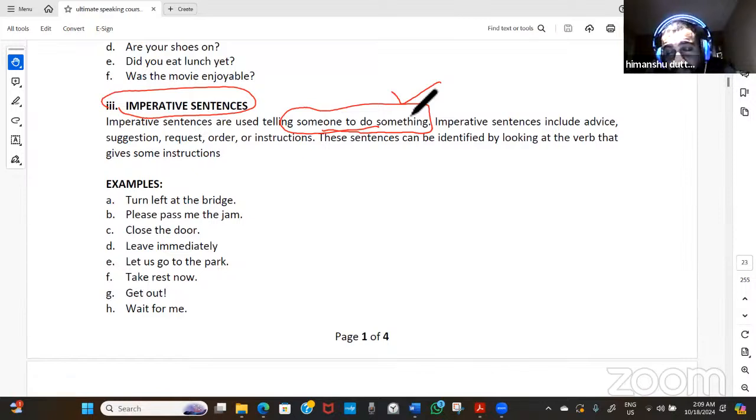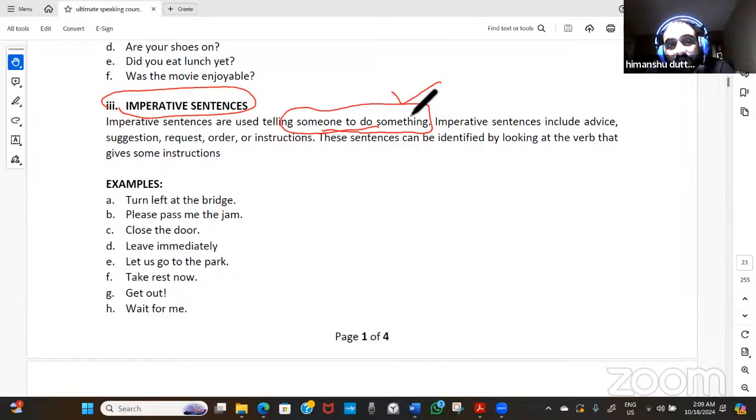I can advise you, give you a suggestion, or request you, or if I'm your teacher or have the authority to instruct you, I can instruct or order you. If I'm a commander in the army, I'll command. If I want to be polite, I'll request. If I just want to give you a free suggestion, I'll go for a suggestion. All these categories are imperative sentences.